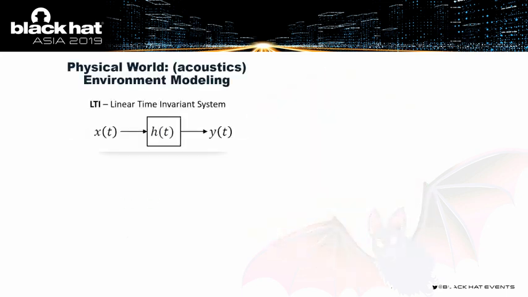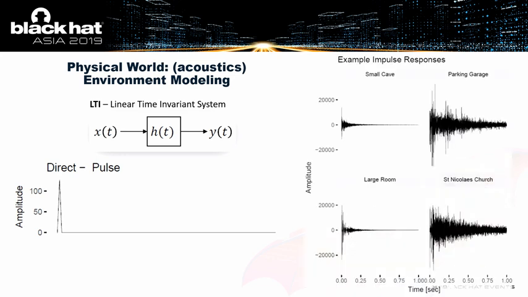What I just referred to here is what is also called a linear time invariant system. And that clap is also referred to as a direct pulse. And that echo is referred to as an impulse response. And here are a few examples of impulse responses in acoustics for a small cave, a parking garage, a large room, and a church. You can see that each of these impulse responses are unique to those rooms.